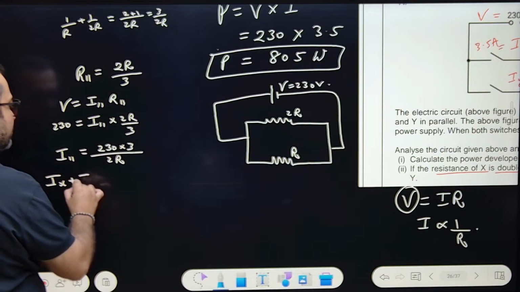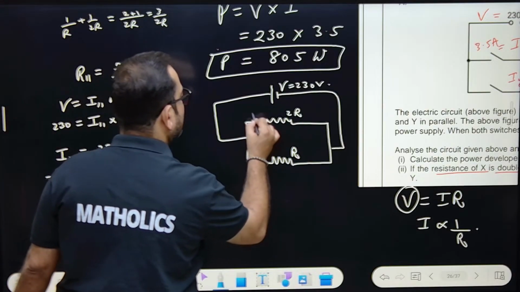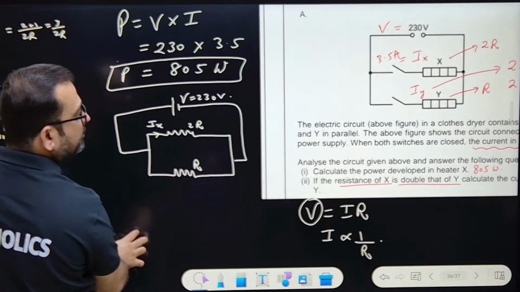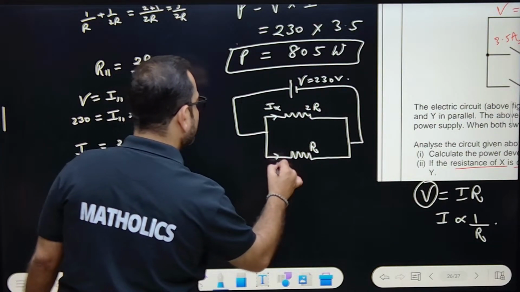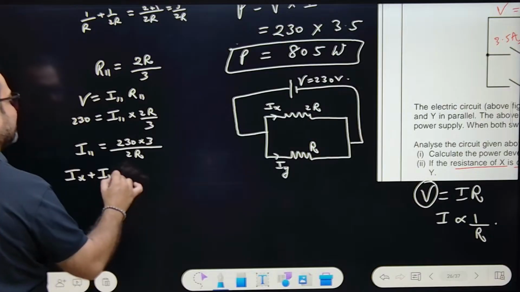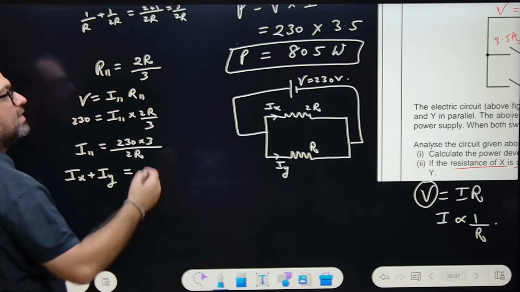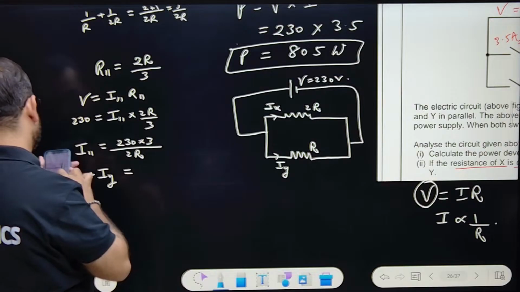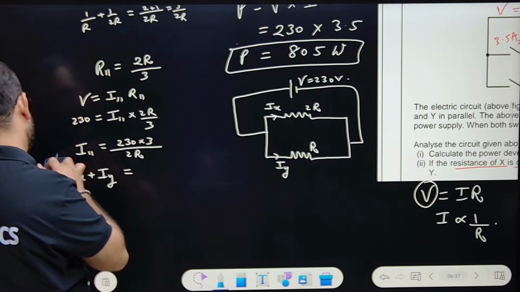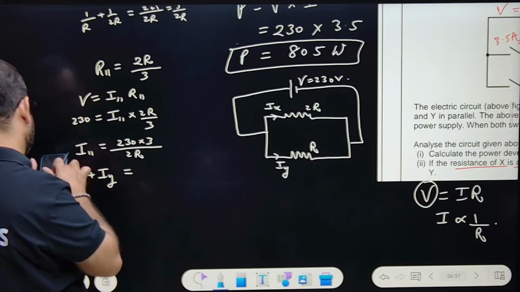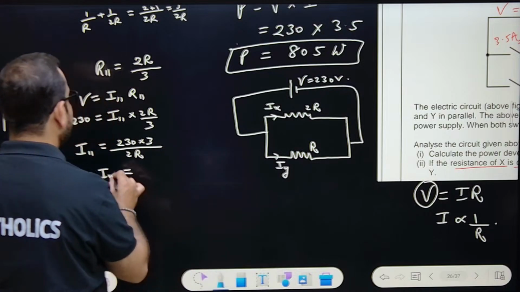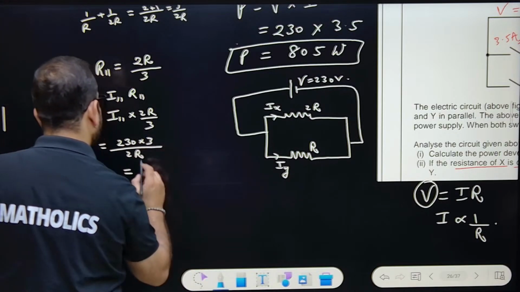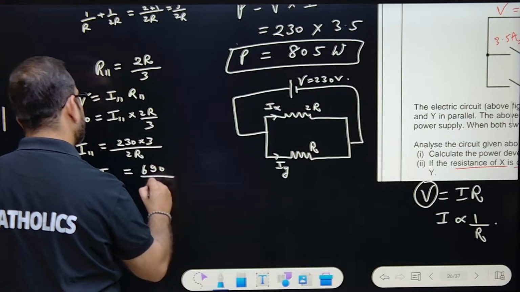Okay. So I parallel is actually what? Ix plus Iy. This is Ix, and the upper one was X, no? Upper one was X. And the lower one is Iy. Okay. So you can add Ix plus Iy. This is unnecessarily lengthy. In proportionality factor, you can do it directly also. I'm just telling you how it came. Everyone, you must be thinking now how it came. This is how it came. So 230 into 3 would mean what? 690, right? 690 upon 2R.